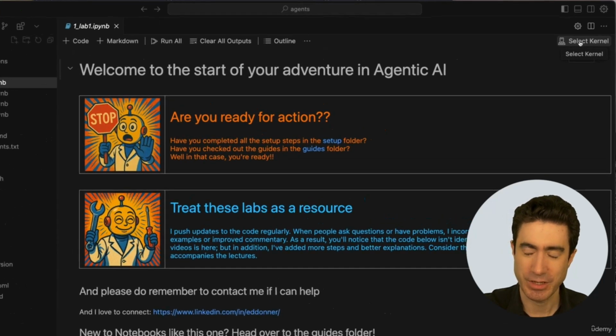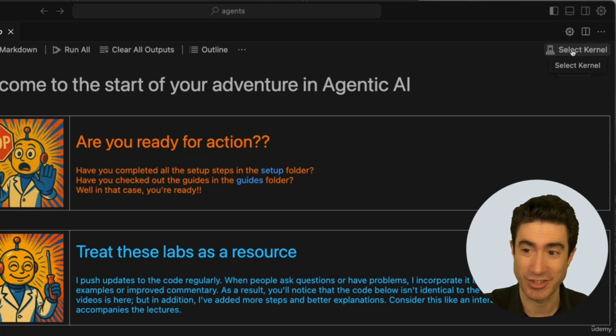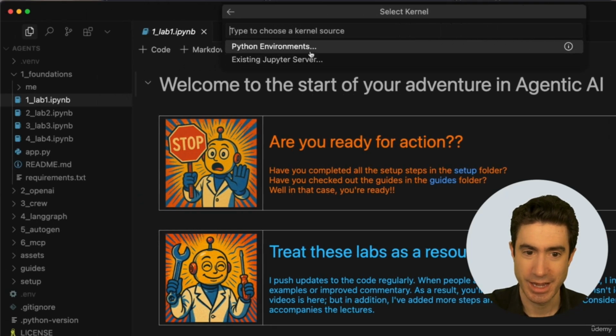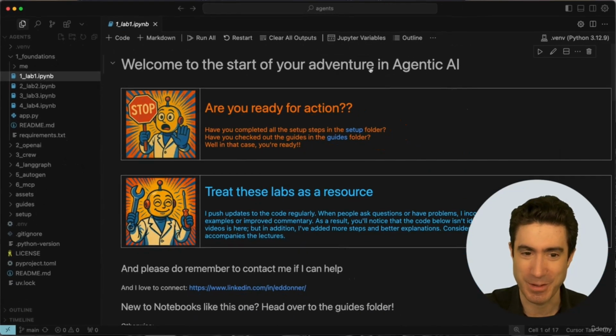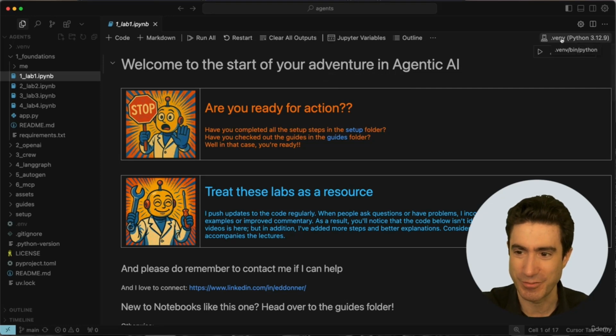Okay, the first step is to go to the top right, just here where you see select kernel. You click there and you have to choose your Python environment. And the way you do that is you type Python environments right here. And this first one up here with the star that says .venv, it says recommended, and it's right in this directory. That is the one you want to pick. And hopefully that's going to come up really clear for you as Python 3.12 .venv at the top. And once you've done that, it will be set up here. And whenever you come to a new lab, you'll need to do that. So do bear that in mind for it to work.